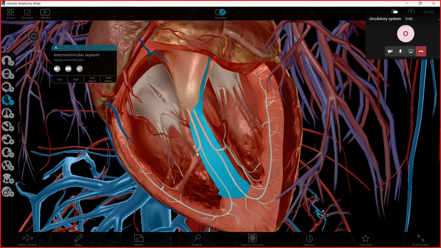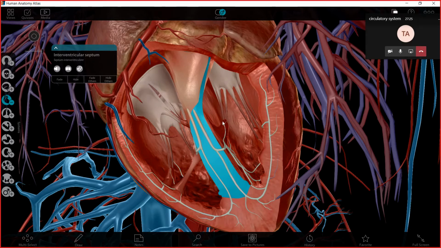Okay? Sir, I have a question. Yes, go. Is there blood with carbon dioxide? Yes, blood with oxygen and blood without oxygen means the blood has carbon dioxide. Yes, thank you, Talal. You're welcome. Okay, so this is septum.